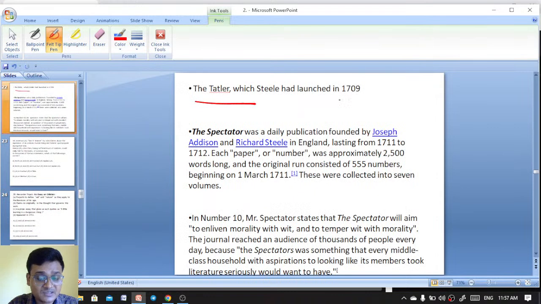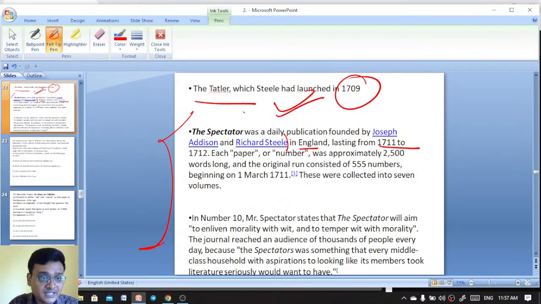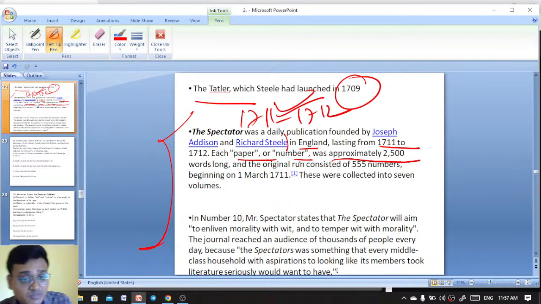The Tatler came in 1709 by Richard Steele, whereas the Spectator was a daily publication founded by Joseph Addison and Richard Steele in England, lasting from 1711 to 1712. Each paper or number was approximately 2500 words long, and the original run consisted of 555 numbers beginning on March 1, 1711.